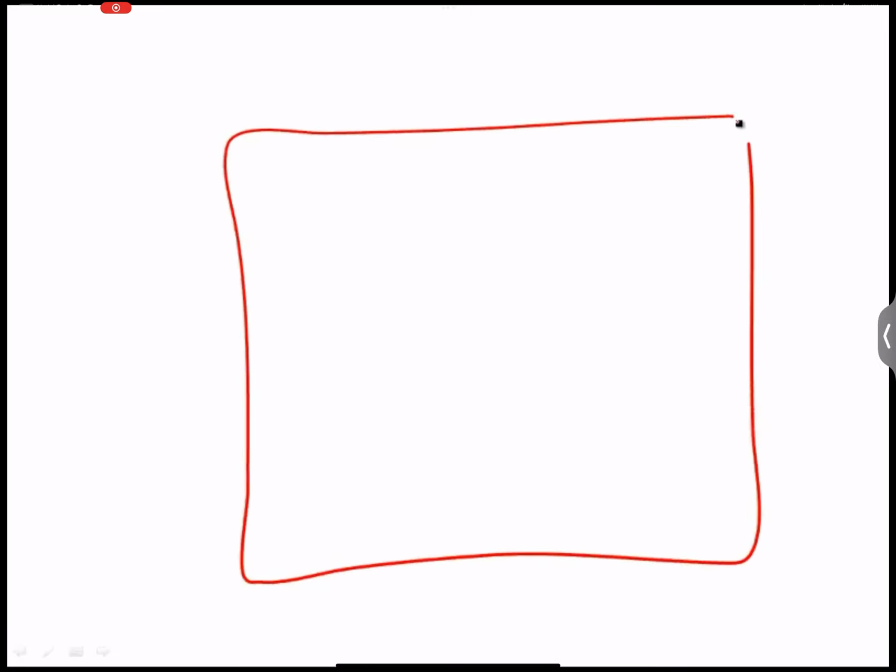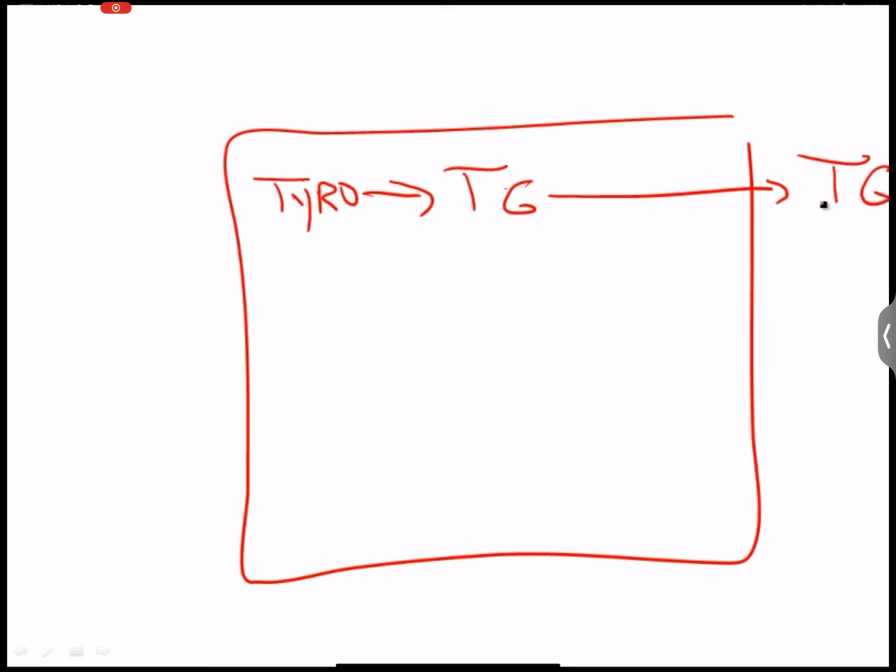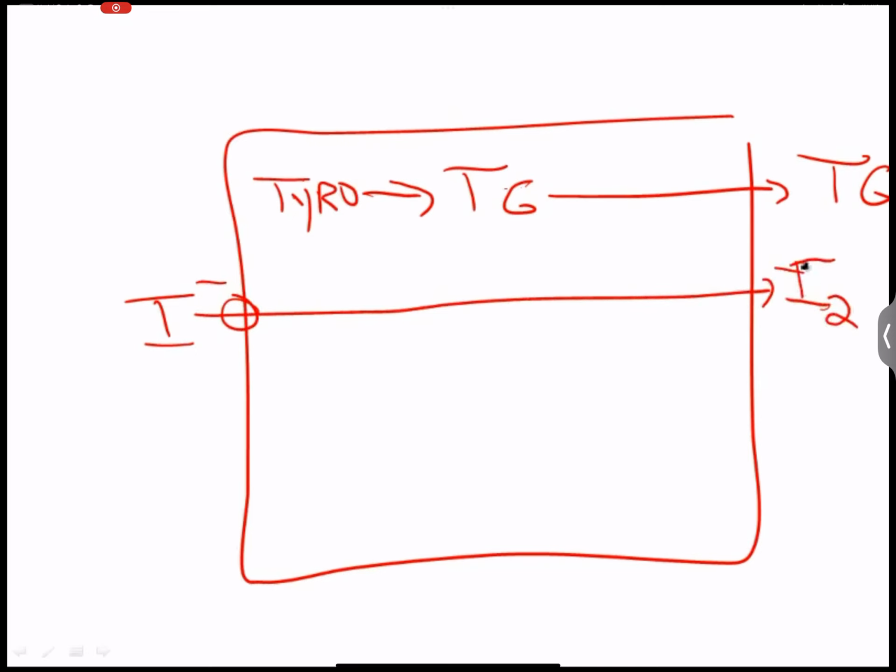Let's go back and remind ourselves, if this is the follicular cell of the thyroid, remember that the cell takes tyrosine and it converts tyrosine into thyroglobulin, and then the thyroglobulin is pushed off into the follicular lumen. This is where the colloid would be. And then at the same time, the cell takes iodide from the blood and brings it into the cell and then crosses it over to the follicular lumen where it undergoes oxidation and becomes I2. Remember that the thyroglobulin and the I2 are then added together in a step called organification,